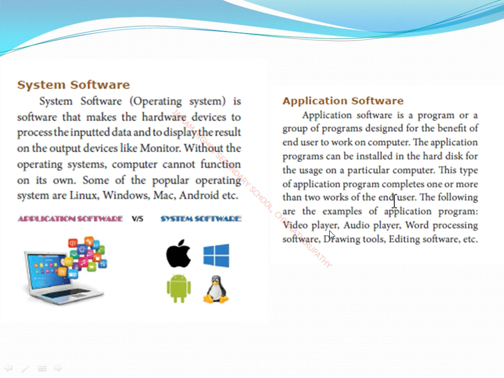Video player. What is the purpose of this video player? We can see movies, or we can play music with the help of this video player. There are many video players, like VLC and Windows Media Player. So next one, audio player. We can hear the music. So next one, word processing software is an editing software. So next one, drawing tools. As the name itself says, drawing tools are used for drawing pictures. Editing software is used for editing.